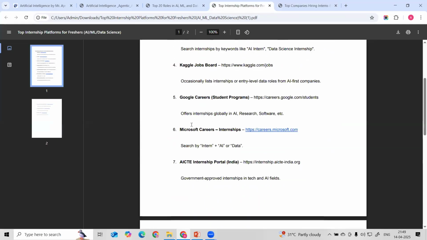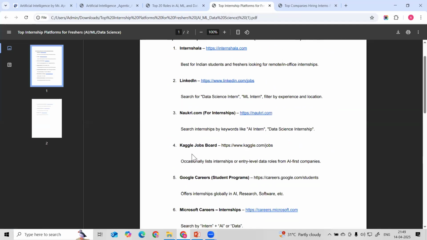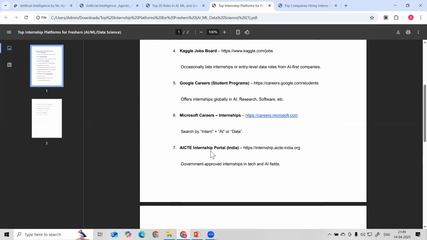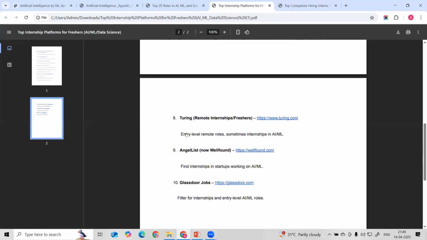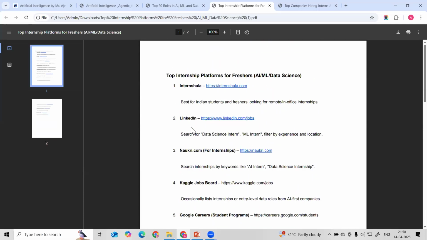You can definitely leverage internship platforms like Internshala. You can apply through LinkedIn and Naukri profiles. There are Kaggle job boards also. You can utilize these for applying for internships and jobs. Google Careers, then Microsoft Careers internships. Turing is also a good platform for applying for remote internships and freshers. Angel List is there, Glassdoor jobs is there. You can apply on these different platforms for internships and for freshers.